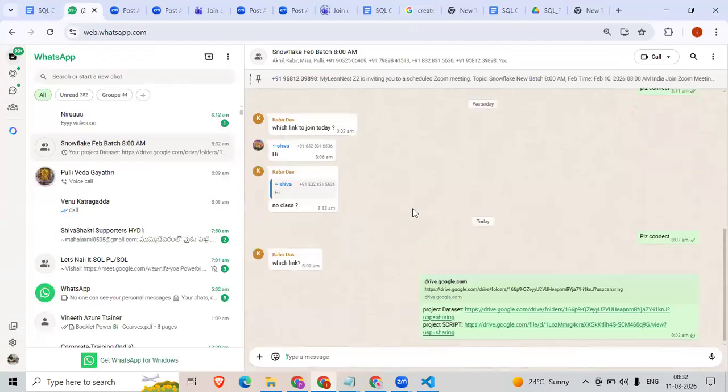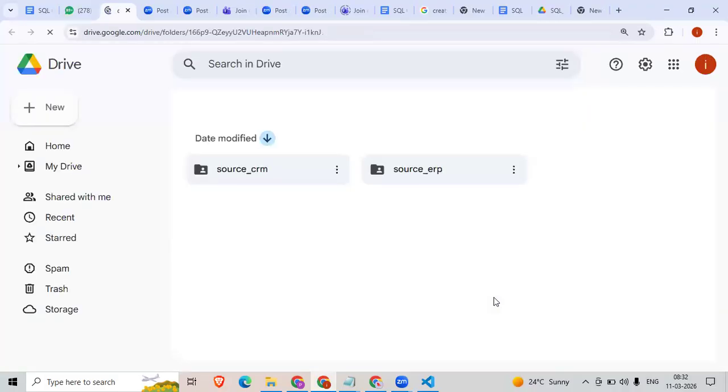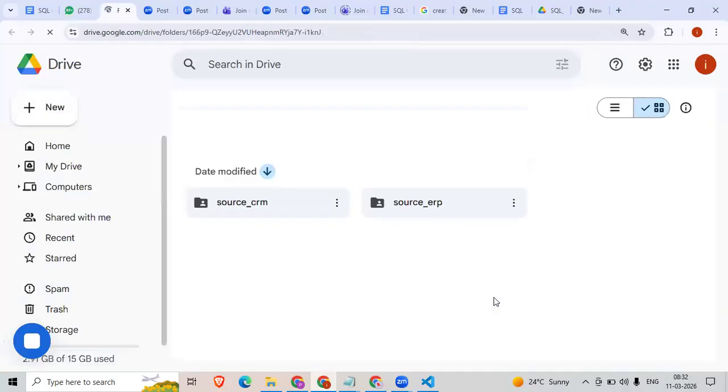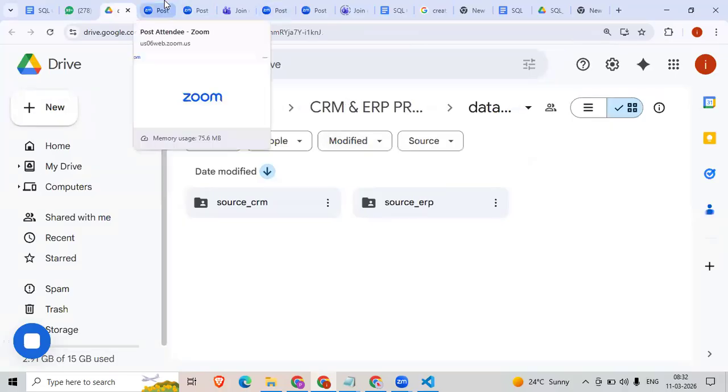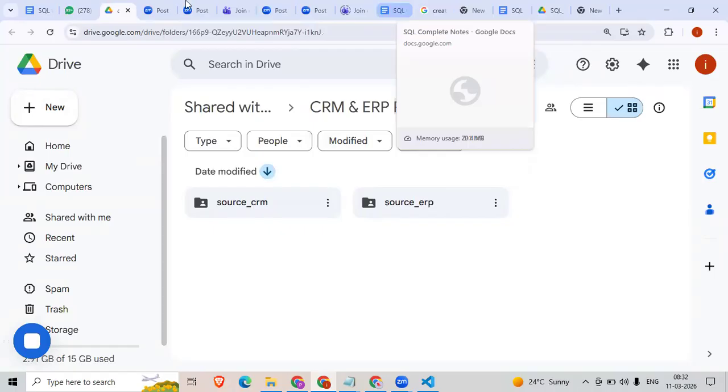We have total 6 files in the data set. Just go to the data set, you will find the total 6 files, CRM and ERP. So in the S3 bucket, create these folders, CRM and ERP, and put all the 6 files in AWS. Okay. Next.